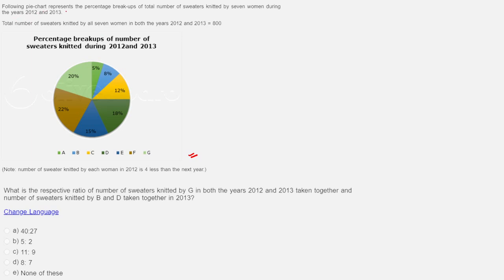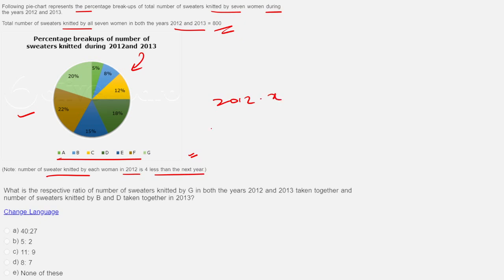What is given? The following pie chart represents the percentage breakup of the total number of sweaters knitted by 7 women. So these are the 7 women. They have knitted some sweaters. The total number of sweaters knitted by all 7 in 2012-13 is given to me as 800, and the breakup is given to me. The number of sweaters knitted by each woman in 2012 is 4 less than the next year. Okay, so whatever that is in 2012, if it is X, in 2013 it will be basically X plus 4. That is what they are saying.